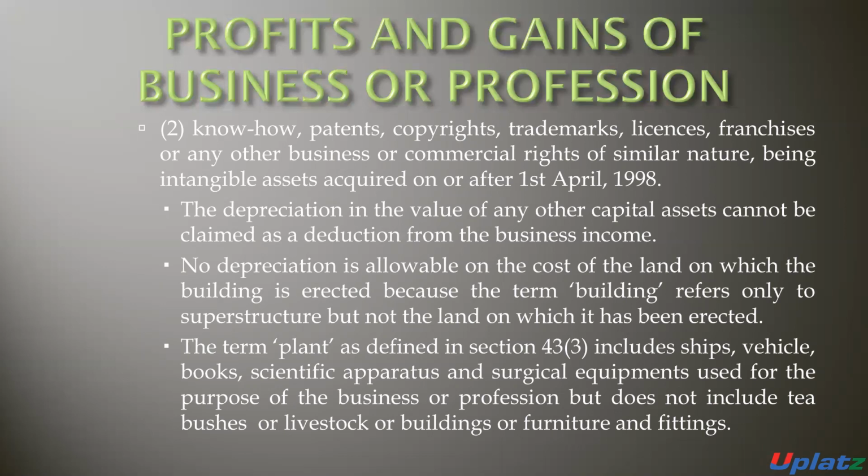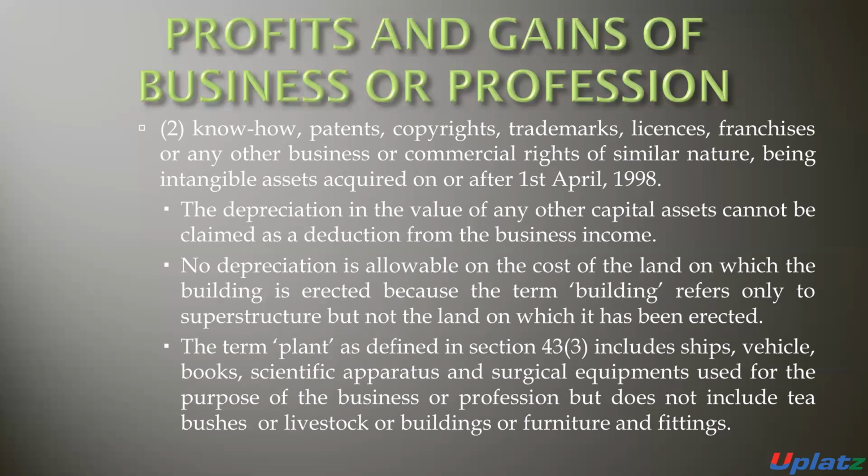Any ship, vehicle, machine or equipment used by the assessee for the purpose of business will be considered as plant. But it does not include tea bushes, livestock, and building or the furniture and fittings.